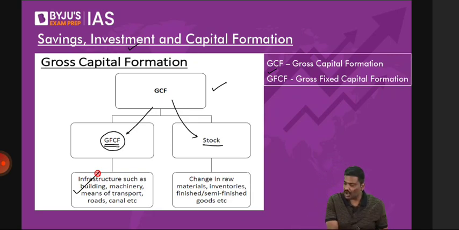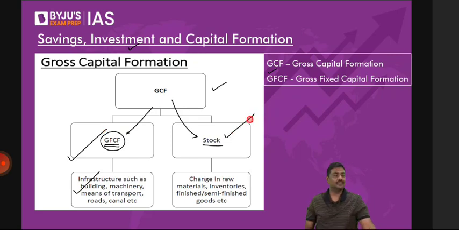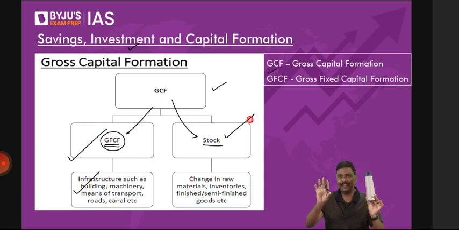What about the stock? Let me ask you again a question, and remember it is easier to understand. You're a manufacturer, you're manufacturing this bottle. A simple question to you: will you keep on spending money, on a day-to-day basis or once every 2 days, to purchase raw material or not? To purchase input goods or not? To purchase intermediary goods or not? The answer is yes. That is called stock.